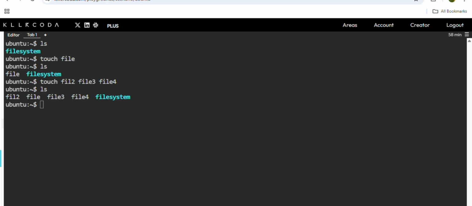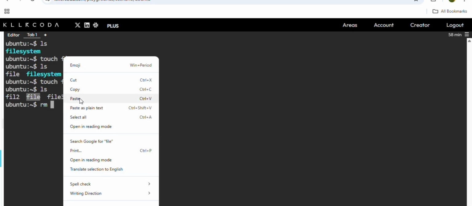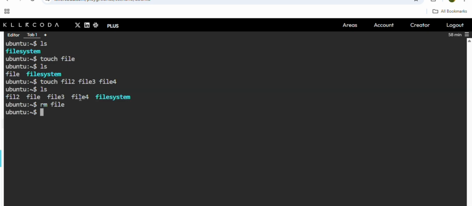Now I don't want this file1. I want to delete this file. How will you delete in Windows? You right click and click delete, right? But here you can just type rm and the file name. You can just paste the file name. If you enter ls now, the file is gone, right? So this is how we remove a file.